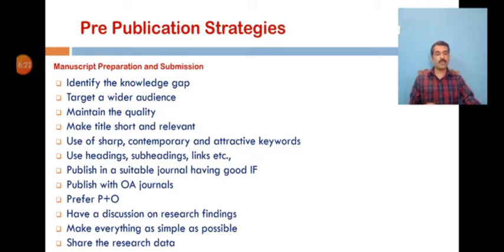There are two methods to make research output open access. One method is to publish the paper in an open access journal, and the other method is to self-archive the paper in an open access repository. The next is to prefer print plus online. It is preferred to choose a journal which has both print and online modes of publication rather than print only.